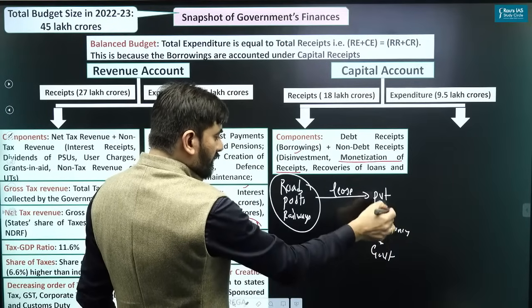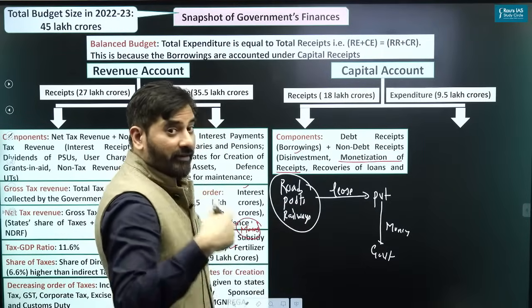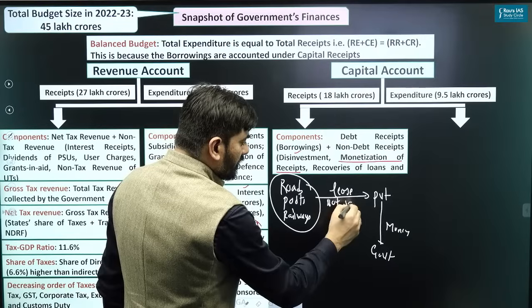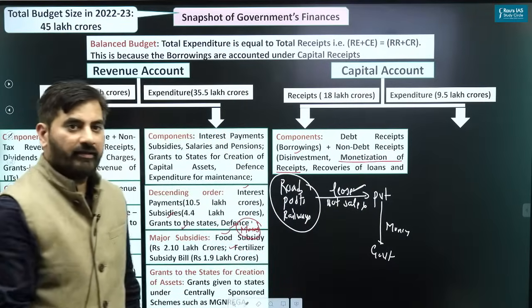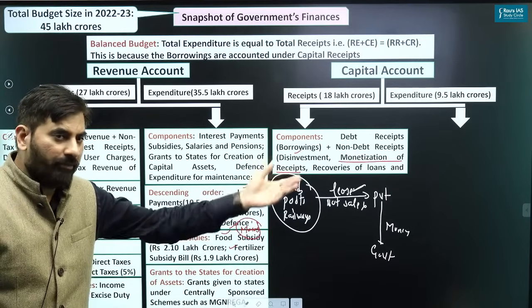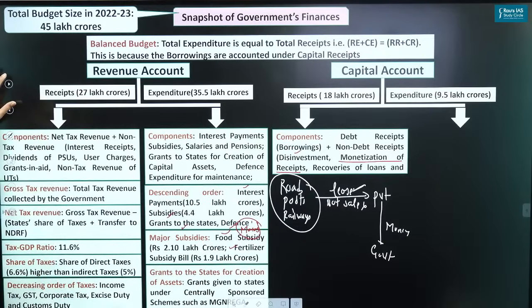This money which the government gets, we call monetization. It is not that we are selling off assets. It is not a sale. It is a lease, like we will lease it for the next, say, 20 to 25 years. That is NMP, National Monetization Pipeline. So that is what is part of your capital receipts.